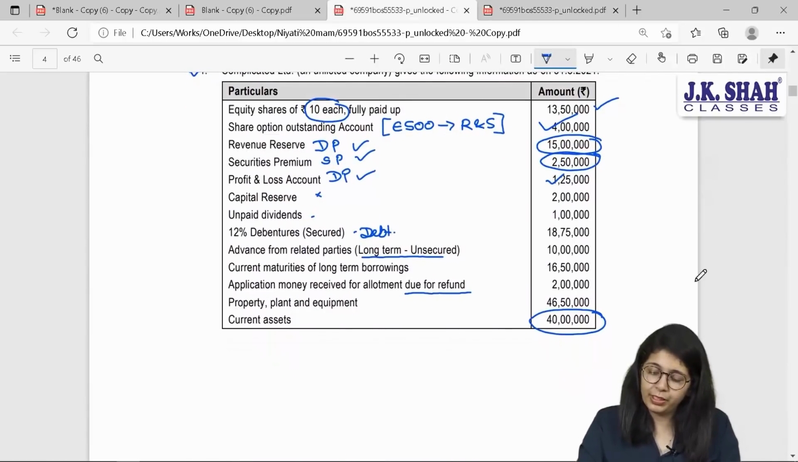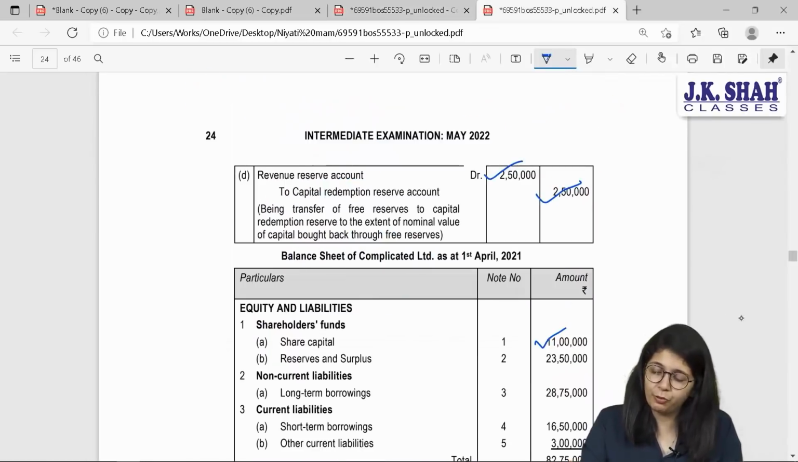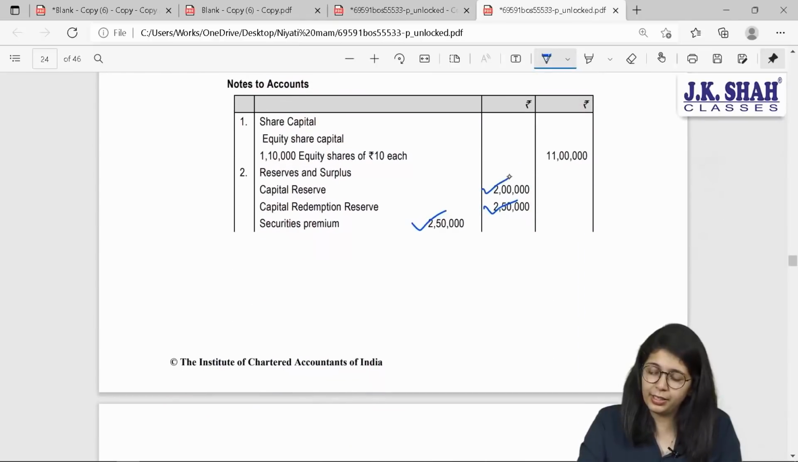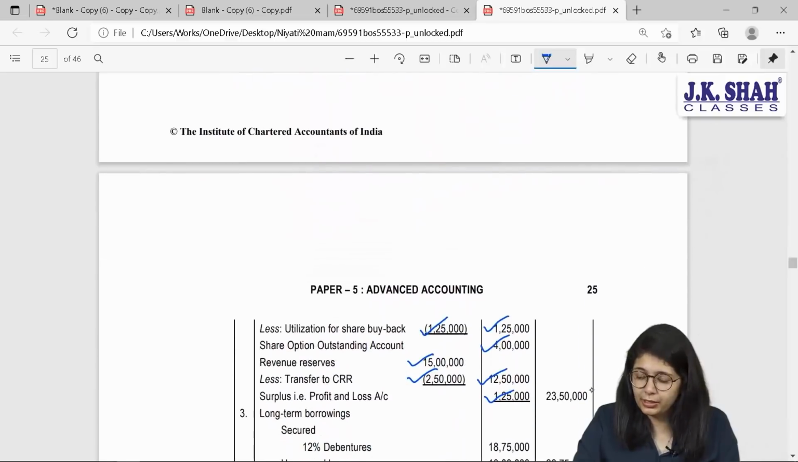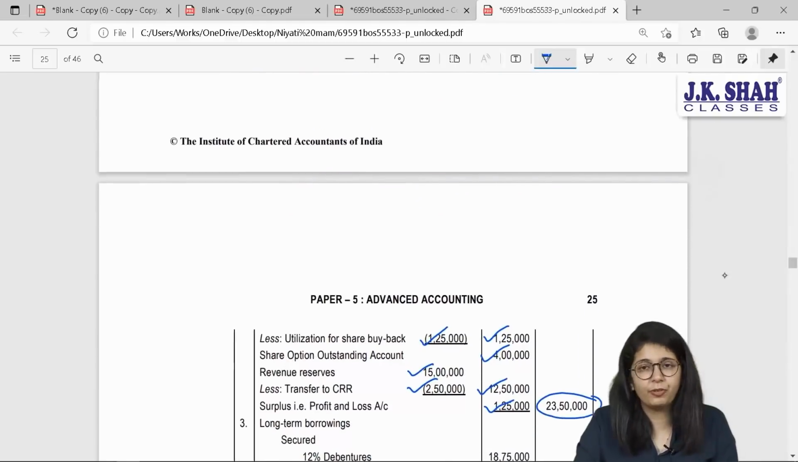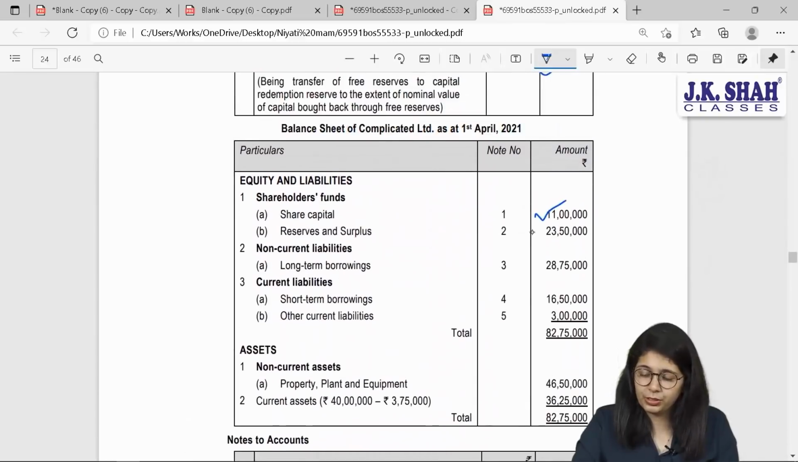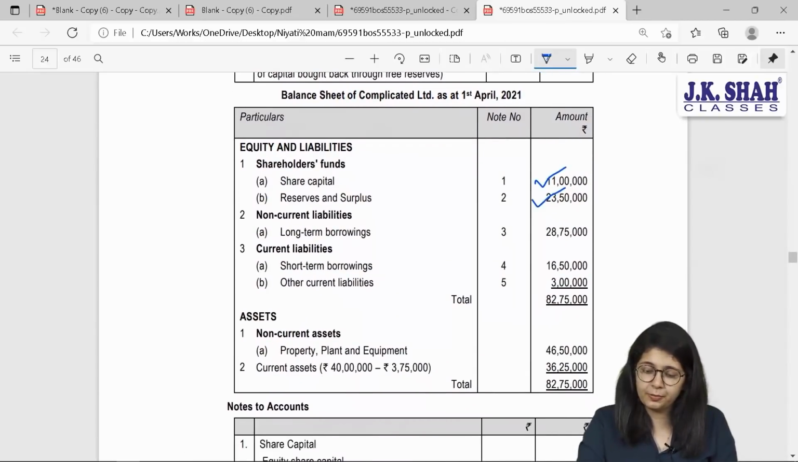Apart from this, do you have any other reserve? Yes, we have capital reserve of 2 lakhs. That shall also be shown under the heading reserves and surplus. So these are your total reserves. You will take the total, you will get it as 23,50,000. I'll show this under my heading reserves and surplus.